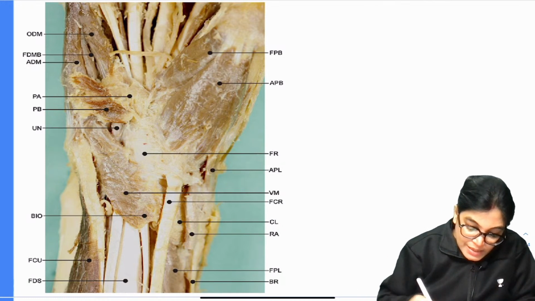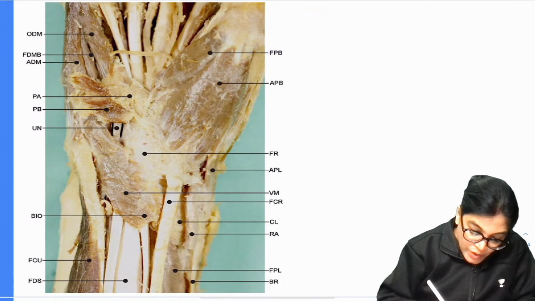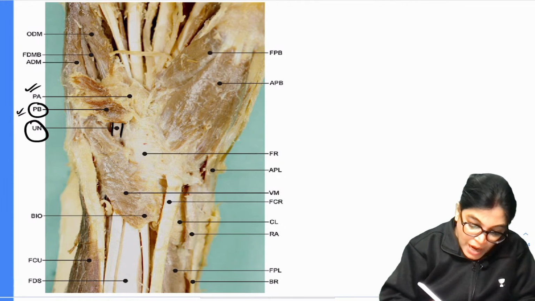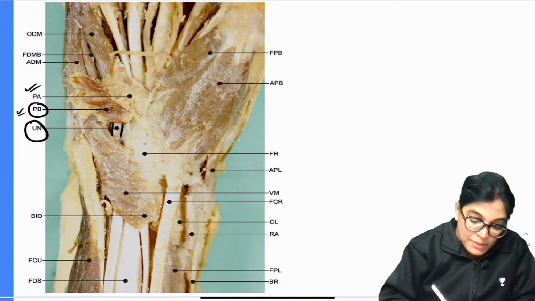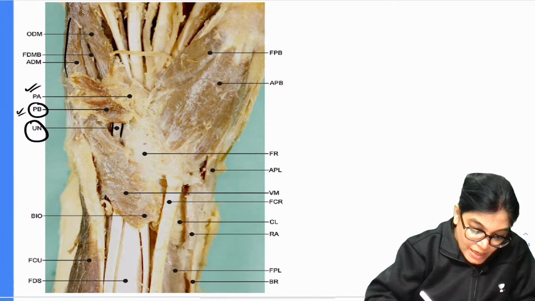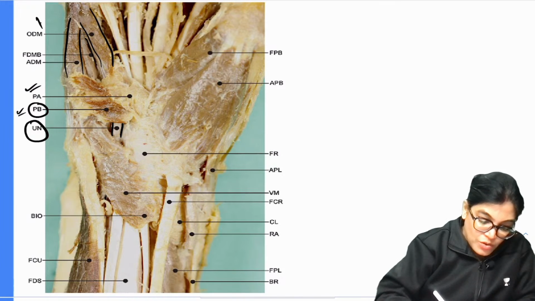So here you can see this is the medial aspect, where part of the ulnar nerve is giving a branch to palmaris brevis. Palmar aponeurosis is there, abductor. So here the three muscles, very nicely you can see in this nicely dissected diagram. Here the three muscles of hypothenar eminence have been shown to you.